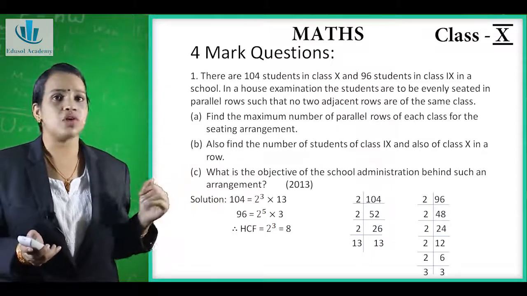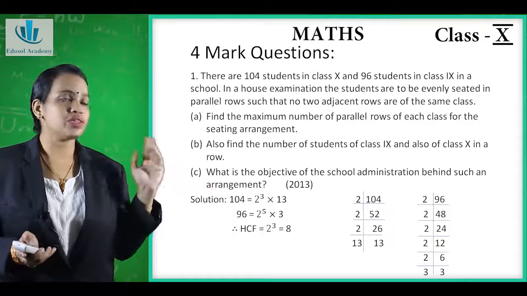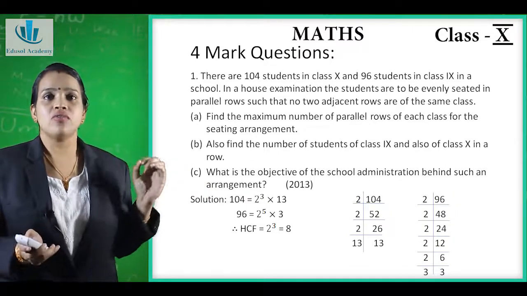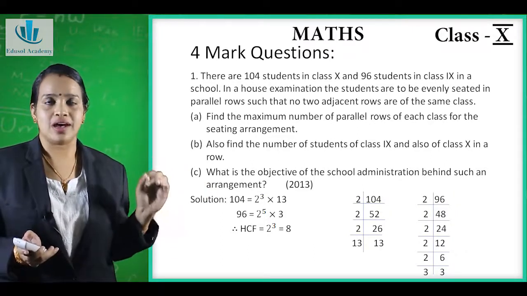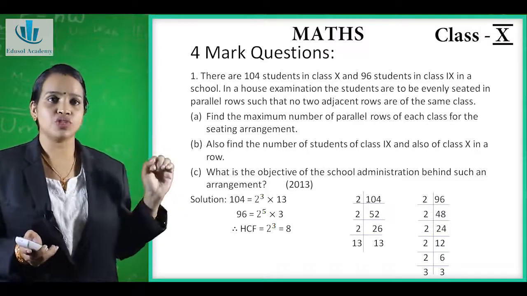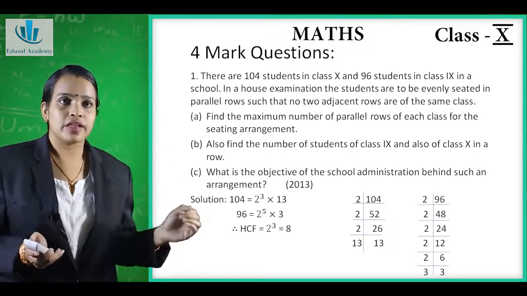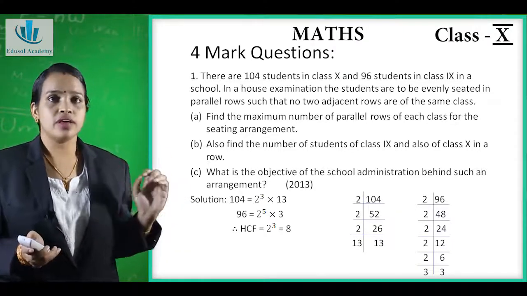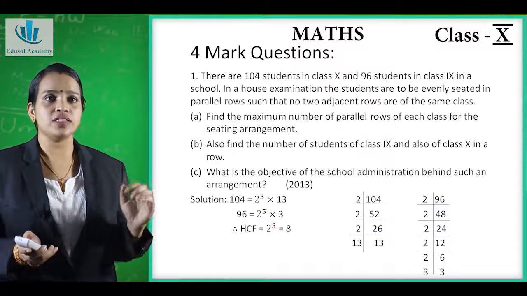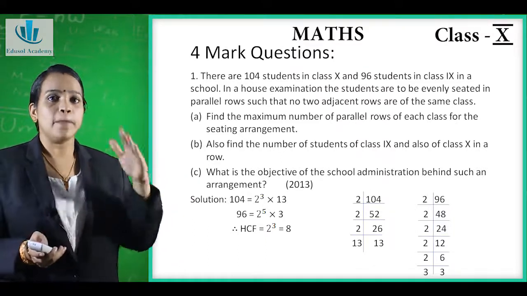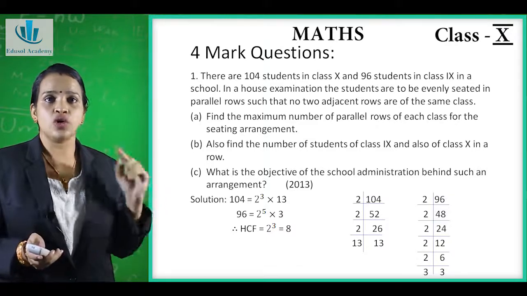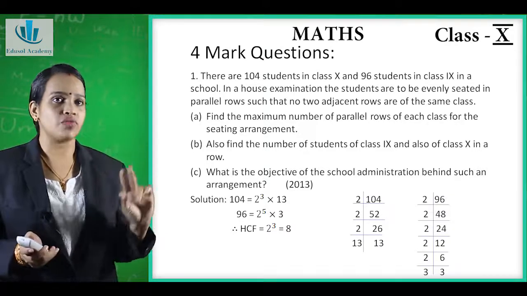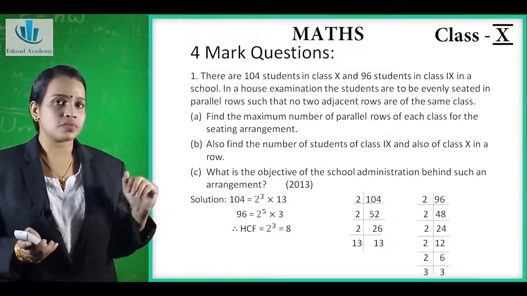Now we will see how to solve the 4-mark question. So our first question is, there are 104 students in class 10 and 96 students in class 9 in a school. In a house examination, the students are to be evenly seated in parallel rows such that no two adjacent rows are of the same class.